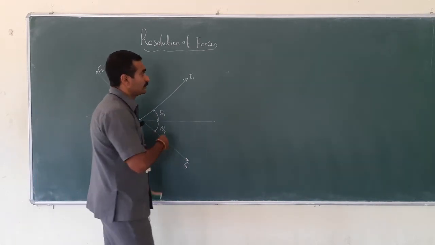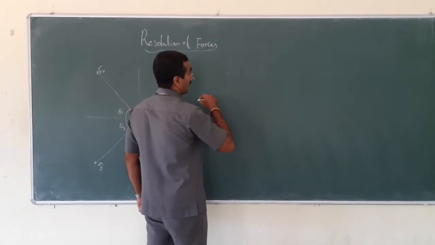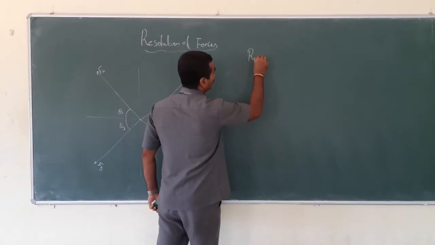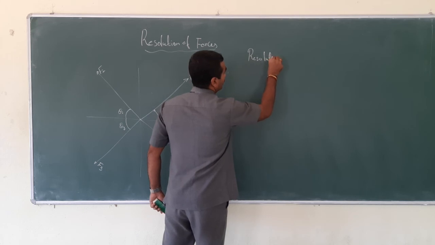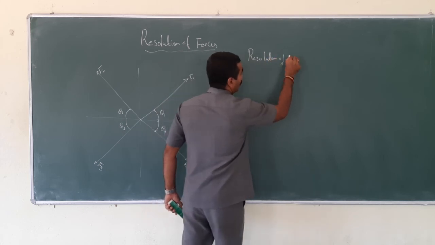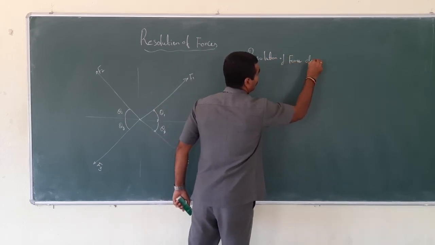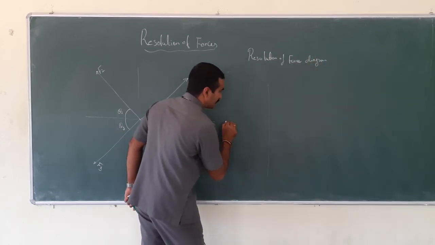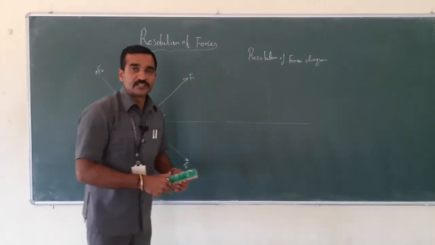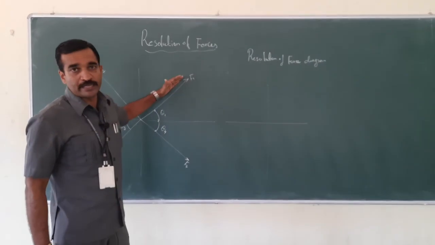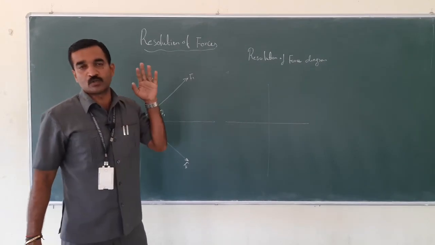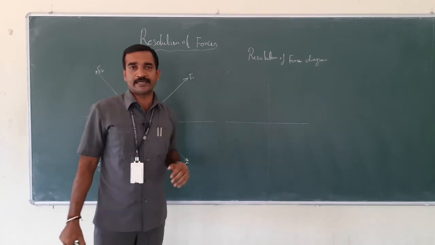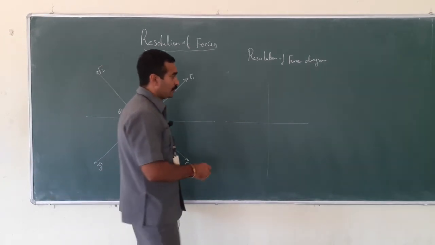So the resolution of force diagram can be the same thing I am just going to mention here. Instead of this inclined force, I am going to consider two components, one as the vertical component, the other one as the horizontal component.